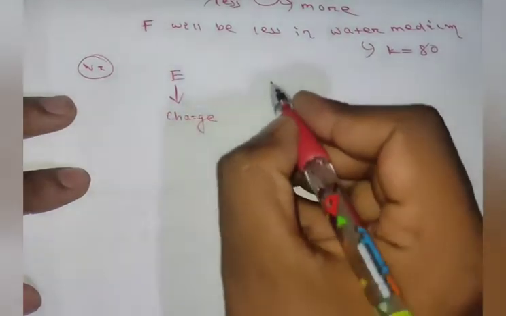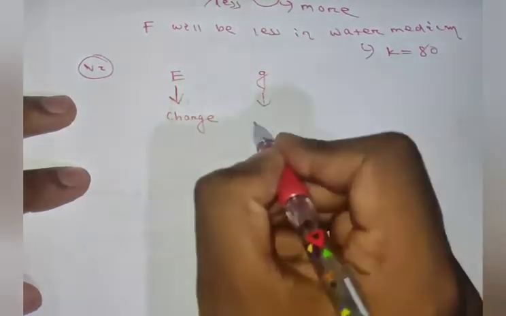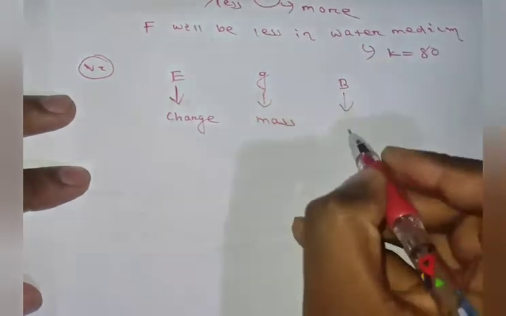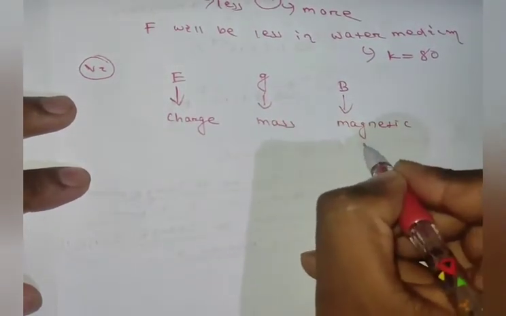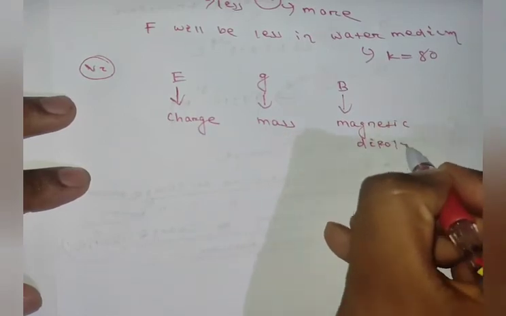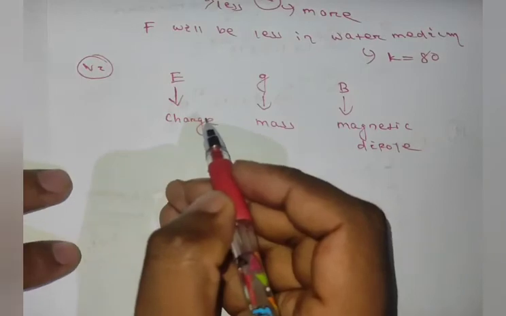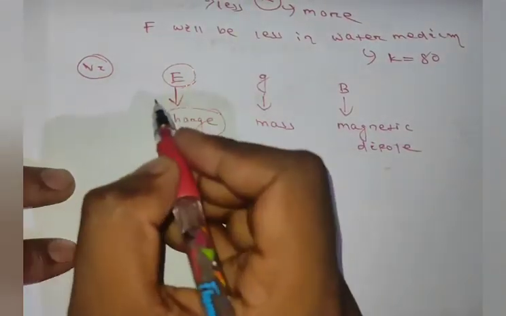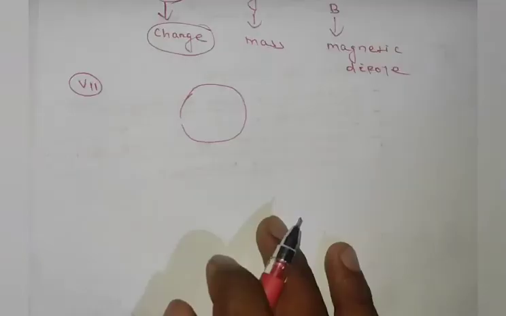You should also note that the source of gravitational field is mass and the source of magnetic field is magnetic dipole. As the question was asking the source of electric field, it will be charge. So option B will be correct.